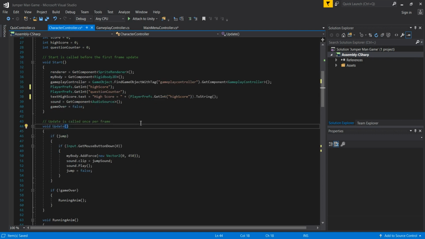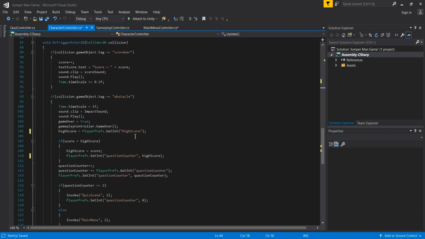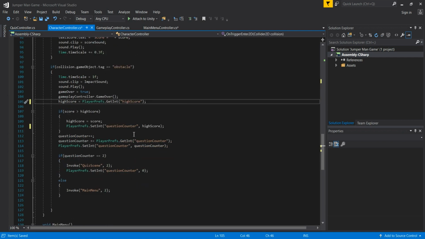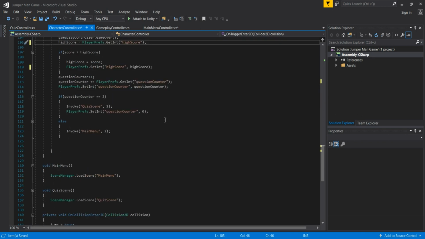So just change that. Where is the getting and setting integer, we need to pass a lowercase high score. When we go back here below in the on trigger, there is also our getting integer high score. There we need to change this high score to lowercase h, and also here instead of setting integer question counter, we need to pass high score, of course with lowercase. I made a mistake actually here, but this lowercase was also the first mistake for our high score, and this second mistake, I passed here question counter instead of high score, and that was a mistake.